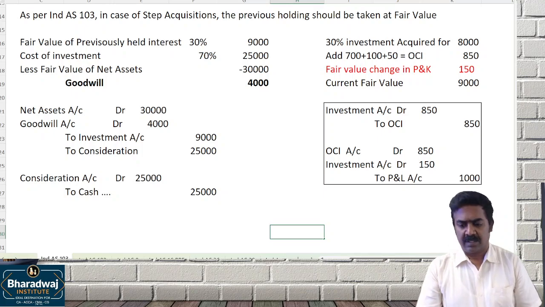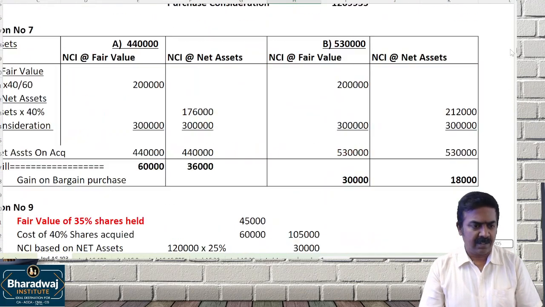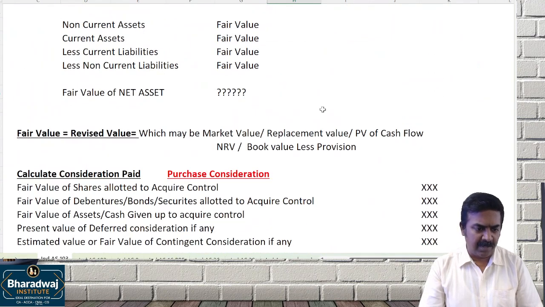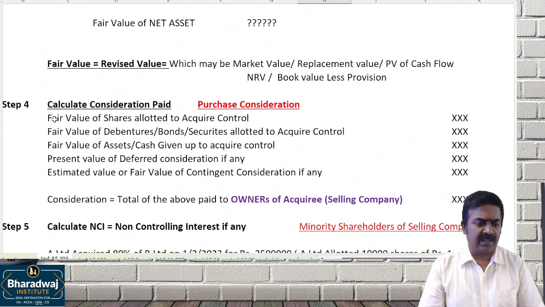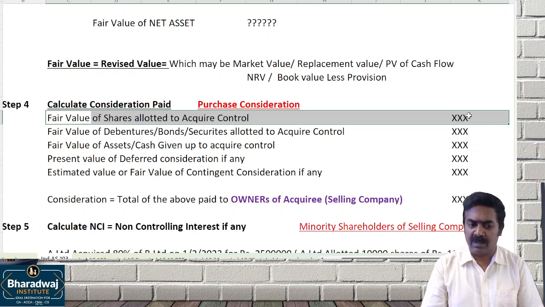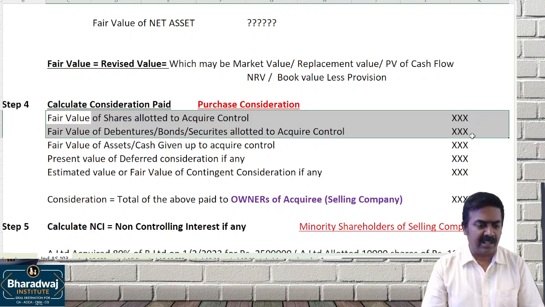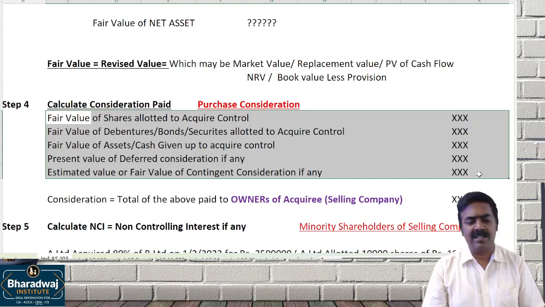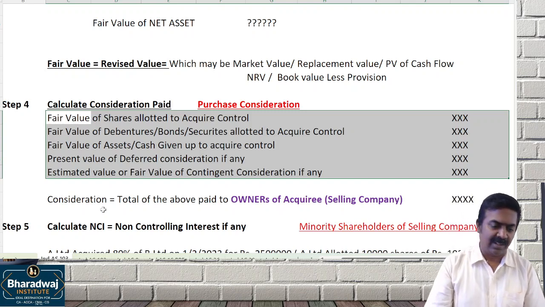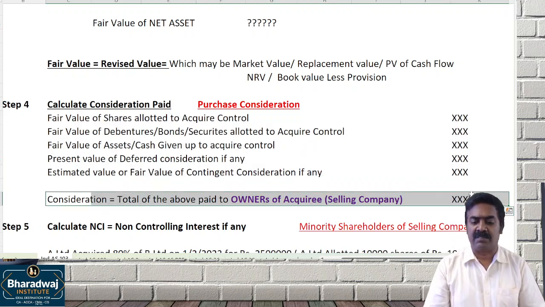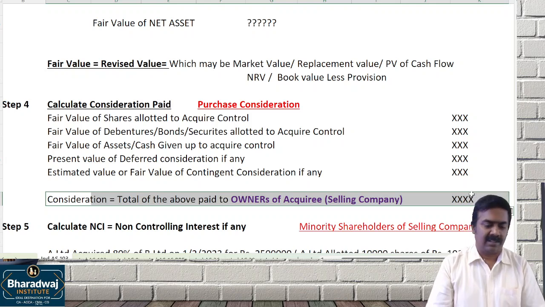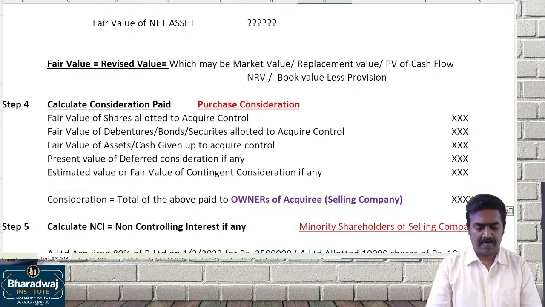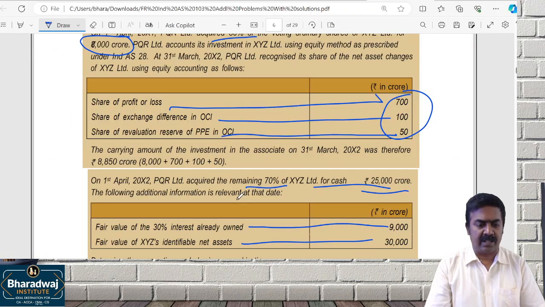Listen, before I go to the next question, let me go back to the meaning of consideration. Fair value of shares allotted to acquire control, debentures given to gain control, assets given up to acquire control, present value of deferred consideration, contingent consideration, all to acquire control. Simple. Whatever is paid to the owners of the selling company, we call it consideration. Now read the next question.